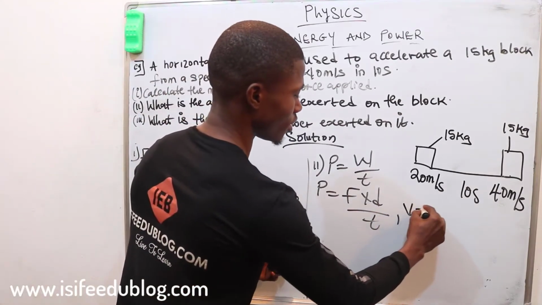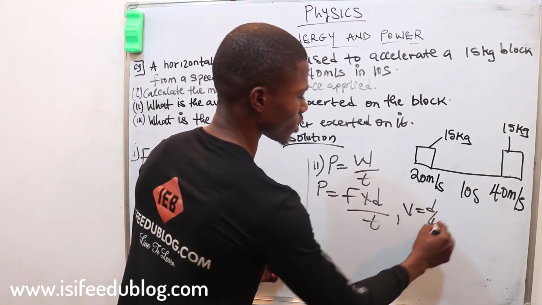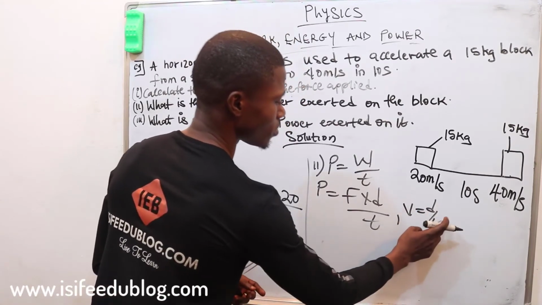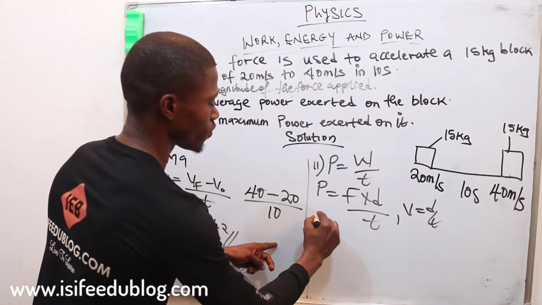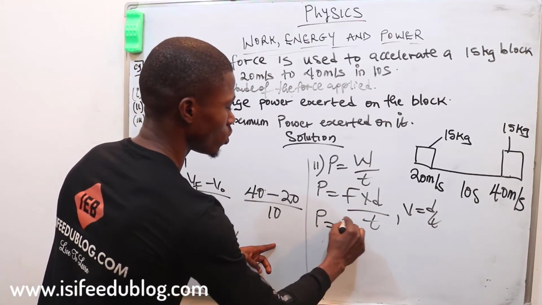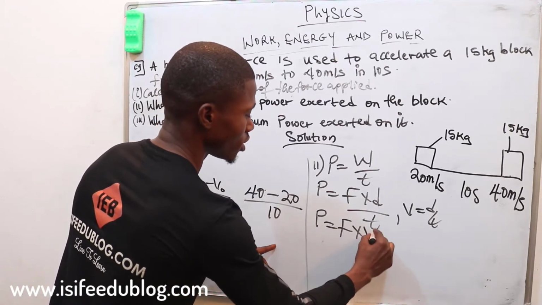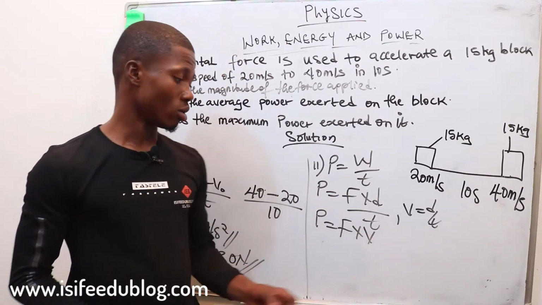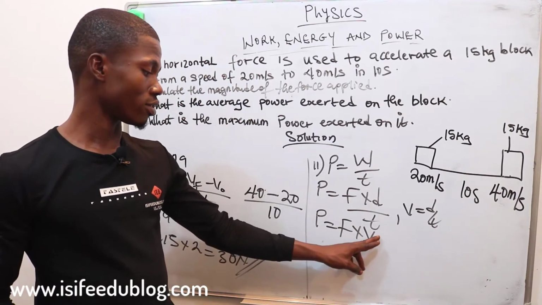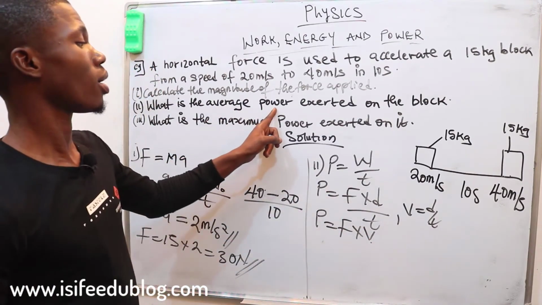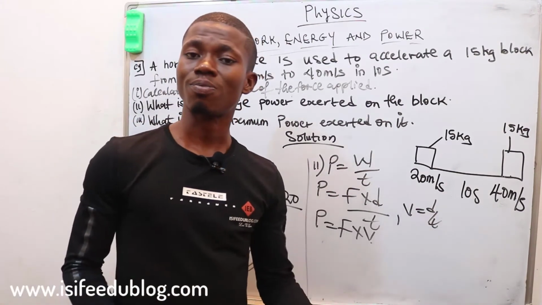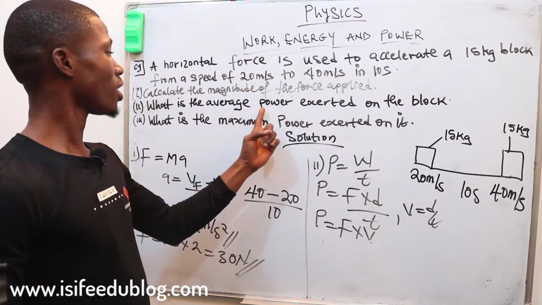That is, v is equal to displacement over time. So we can substitute displacement over time with velocity. So finally, power is equal to force times velocity. But here we are asked to find the average power. We have two velocities, and we are asked to find our average power.